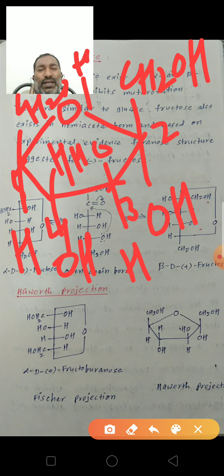Right side groups exist in the downward direction in the Haworth projection formula, and left side groups exist in the upward direction.